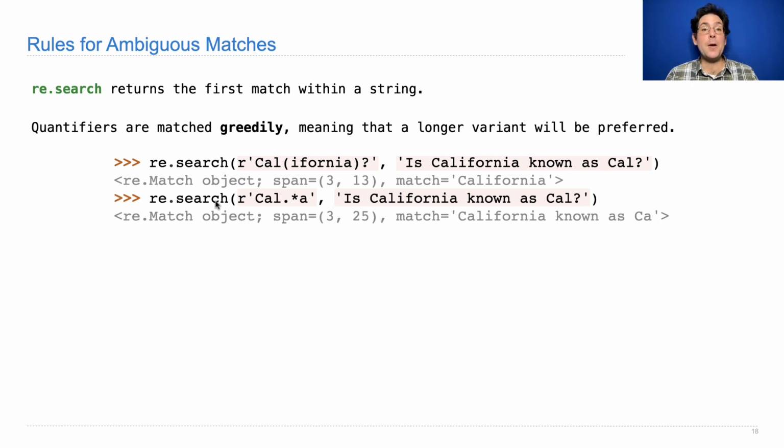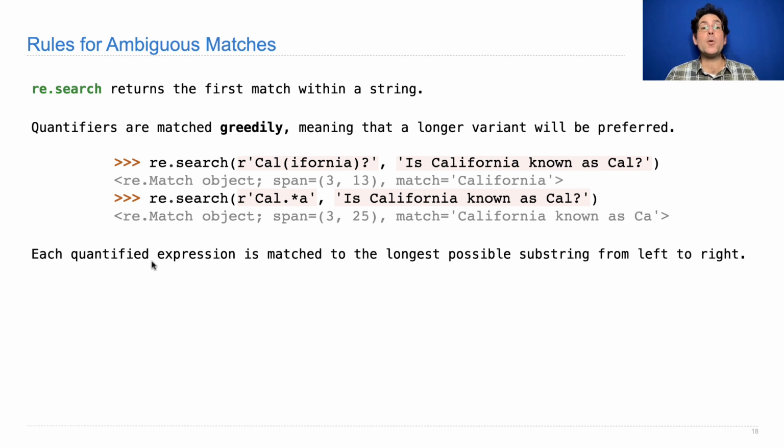Same string, we search for Cal followed by something ending in a. You might think that matches California, but since we chose a character class that includes spaces, we in fact match "California known as Ka", because that's the longest part of this string that matches this pattern. Each quantified expression is matched to the longest possible substring from left to right.